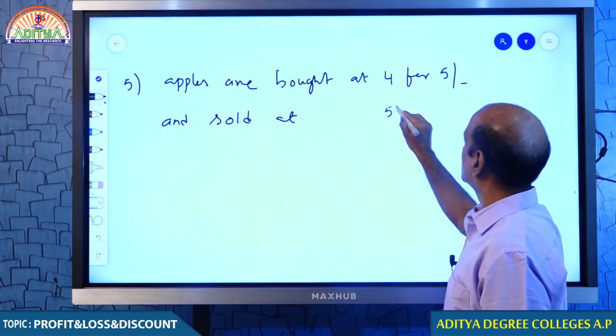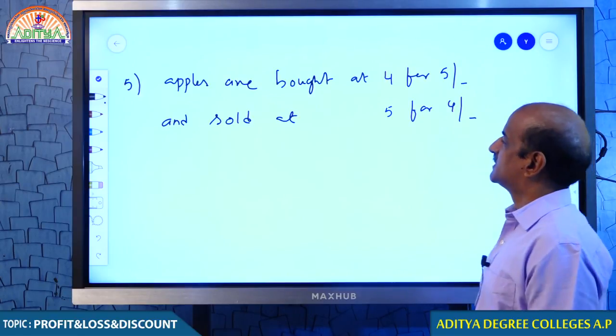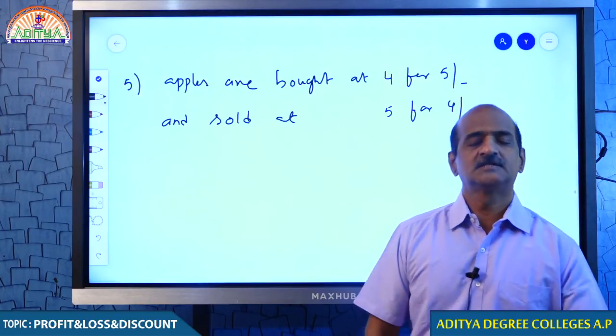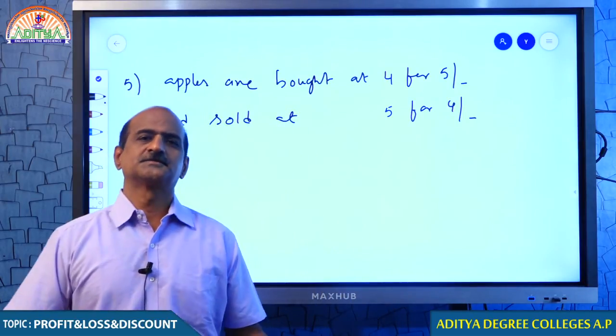You must explain to me, if the business is done like this, whether the businessman is going to get any profit or loss. Go ahead.